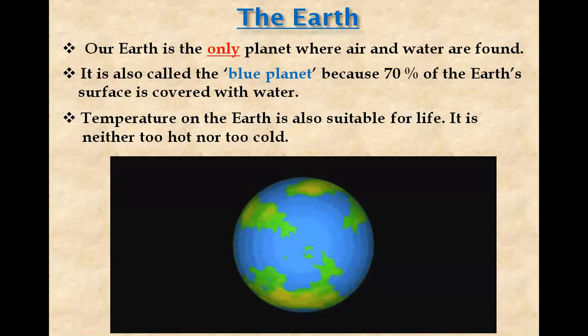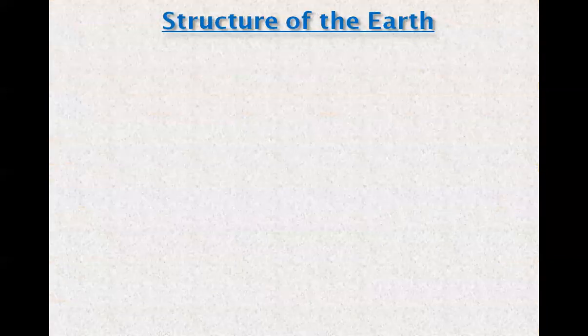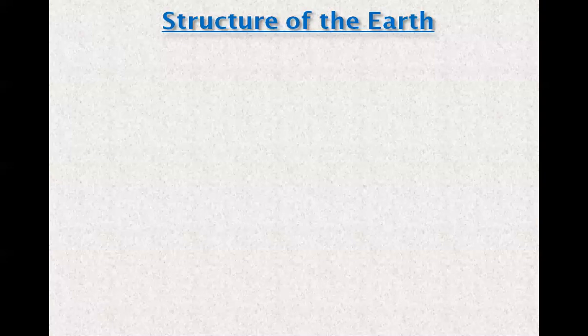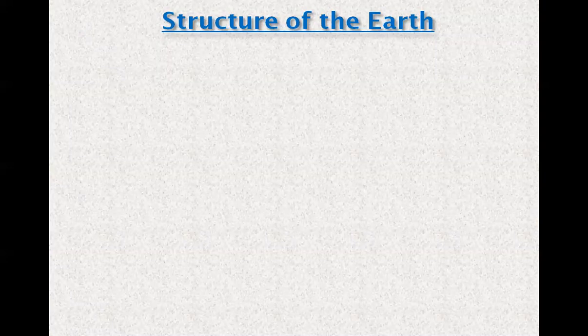Now, let us move to the next topic, that is structure of the Earth. Children, do you know earlier our Earth was a huge ball of dust and hot gases which kept on spinning. As it spun, its outer surface became cold and hard. Some gases escaped while some were trapped inside. As the Earth cooled down, the outer layer became solid.